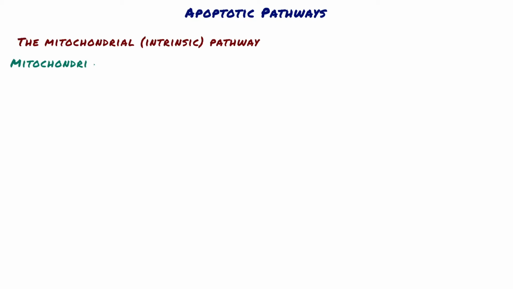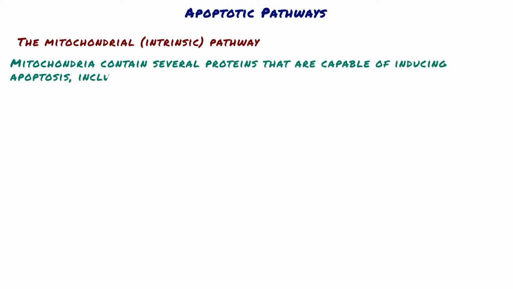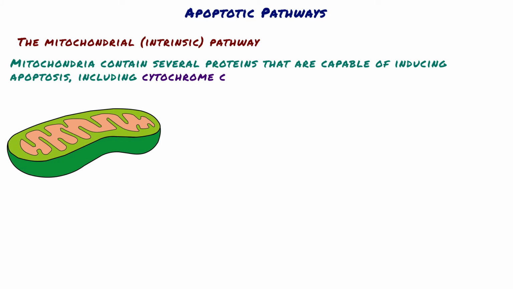Apoptotic pathways. The mitochondrial intrinsic pathway. Mitochondria contain several proteins that are capable of inducing apoptosis, including cytochrome C. When mitochondrial membranes become permeable, cytochrome C leaks out into the cytoplasm, triggering caspase activation and apoptotic death.